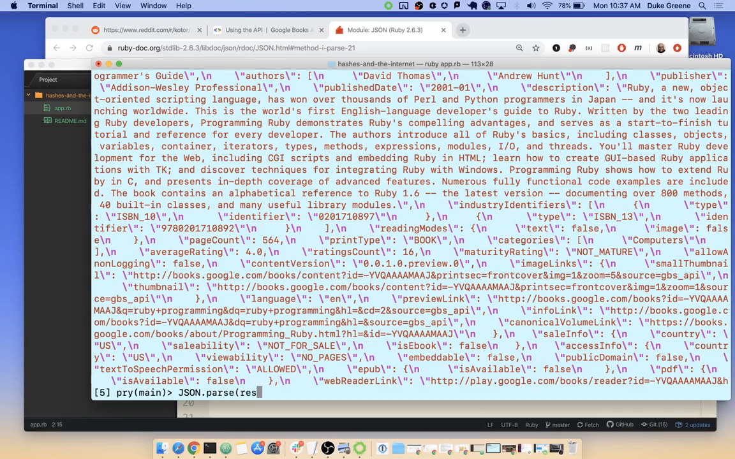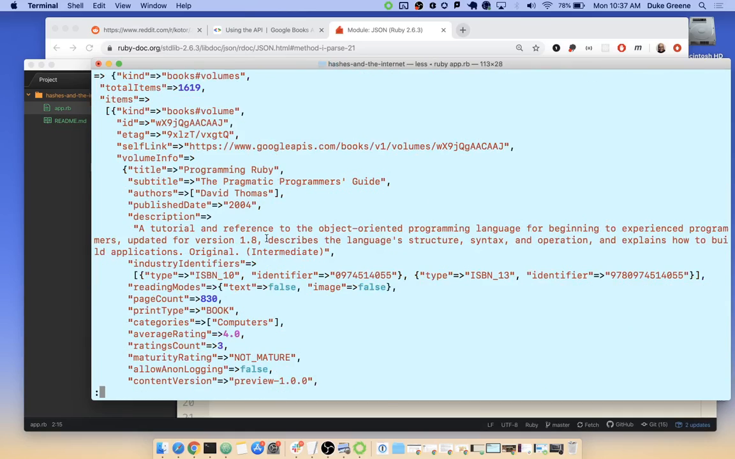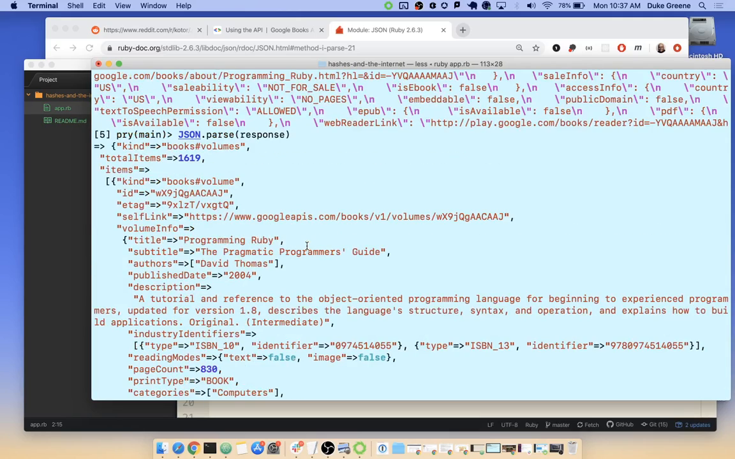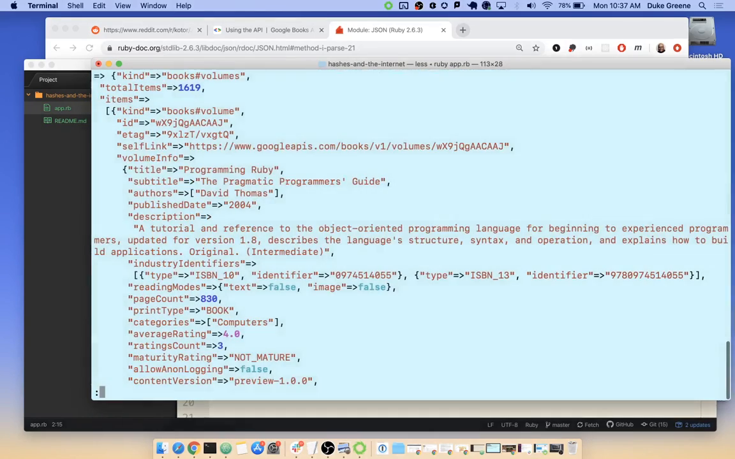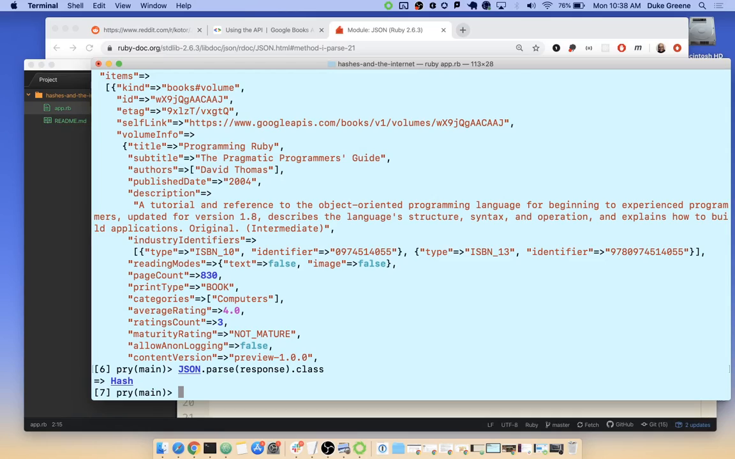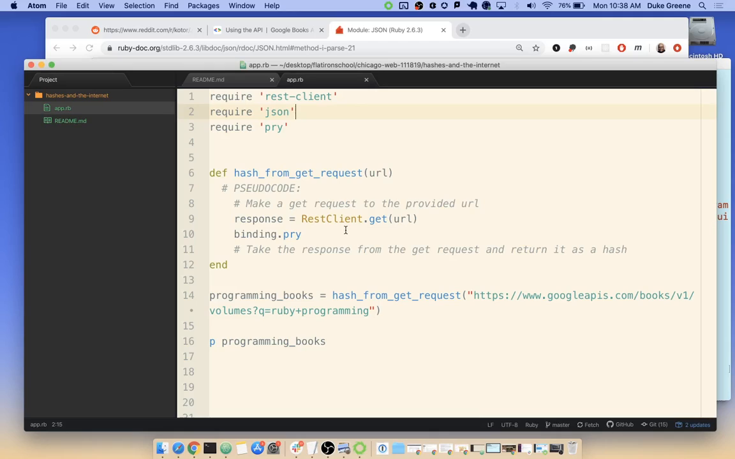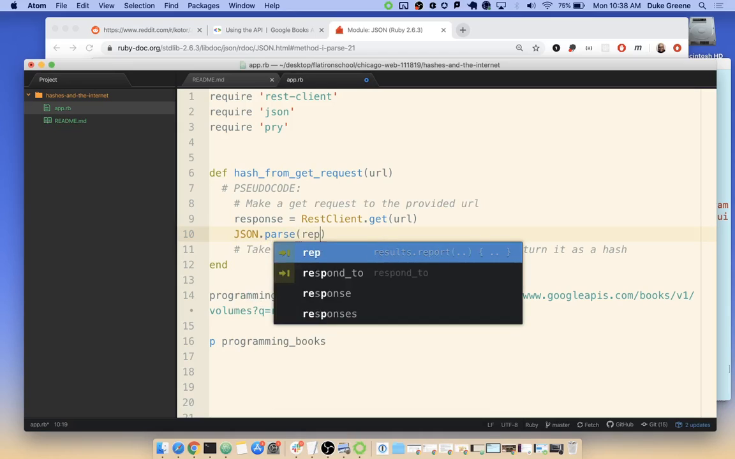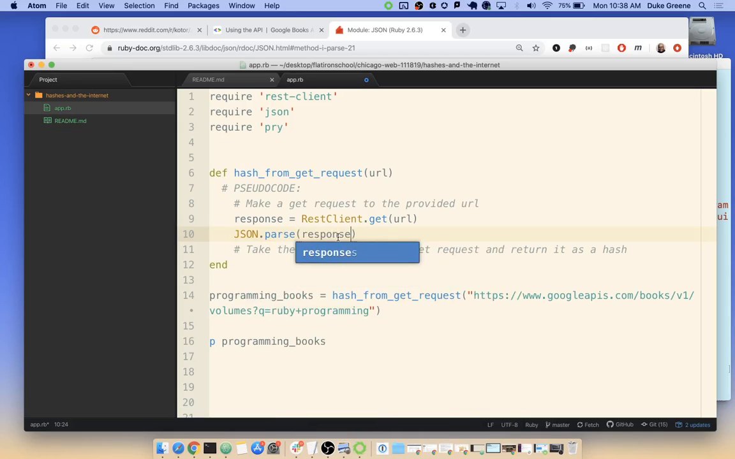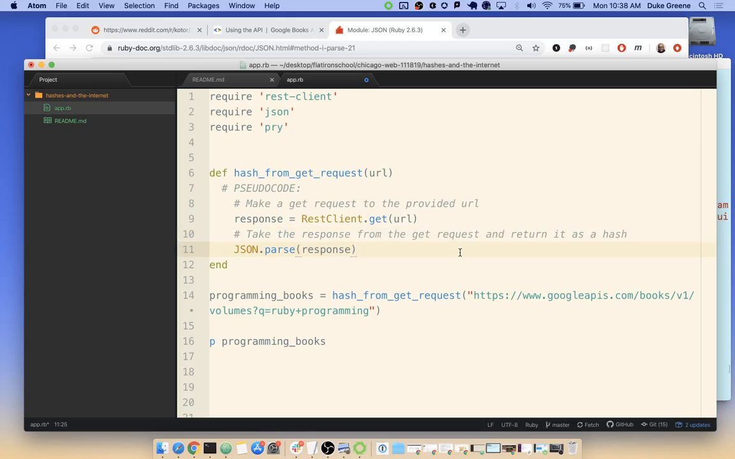JSON.parse, and then I'll pass in that response. Check that out. It's an object, right? Let's see, JSON.parse response dot class. That's a hash. So if that's the case, you should be able to say JSON.parse response. And what we've covered here is really the steps of managing an API. Did we get to the right URL in the right format to be what we wanted it to be? And when we got a response, did we turn that response into something that we can work with in the kind of code that we have?